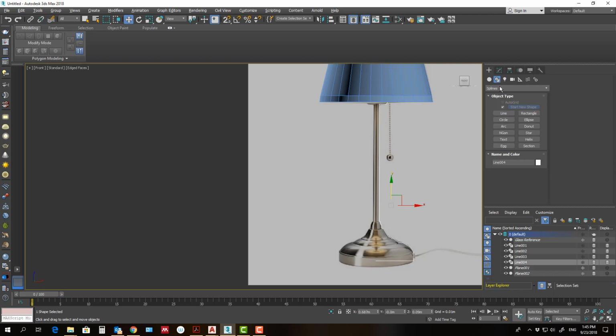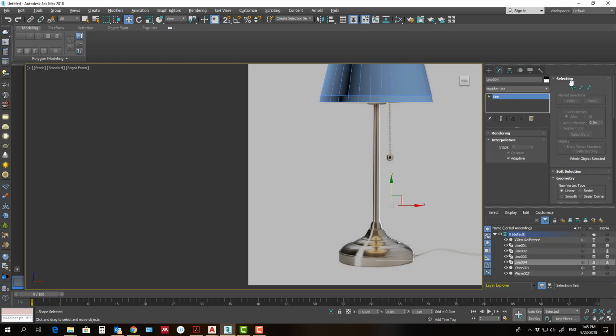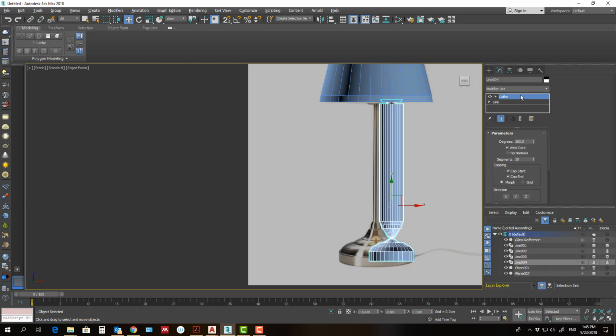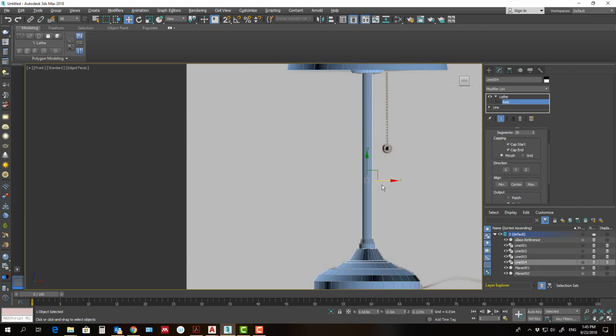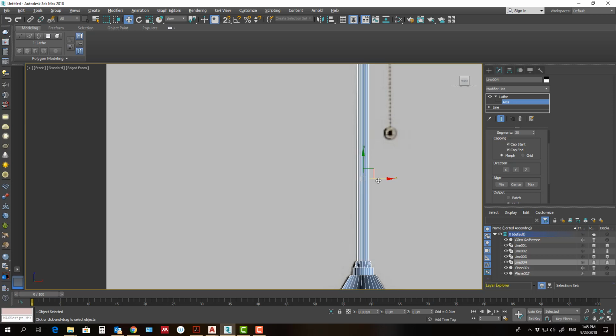we will go after this to vertex sub object and try to match, and lathe modifier minimum, and select X sub object and try to adjust the cross section thickness.